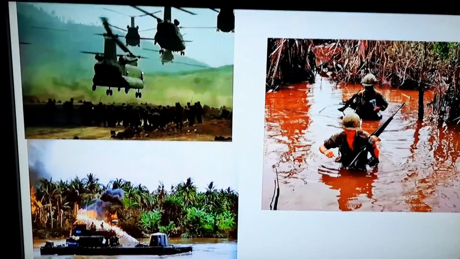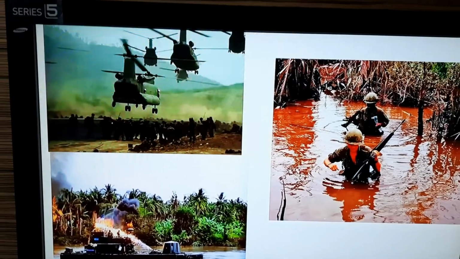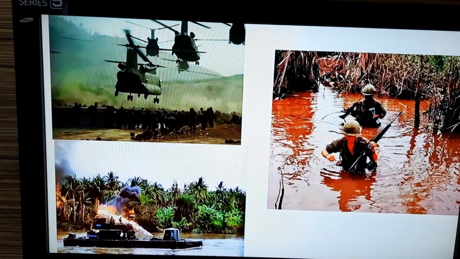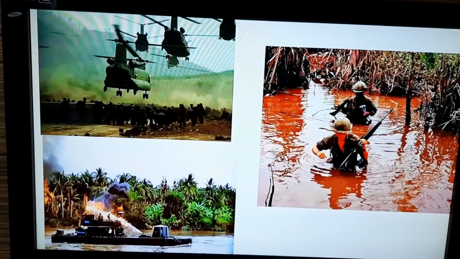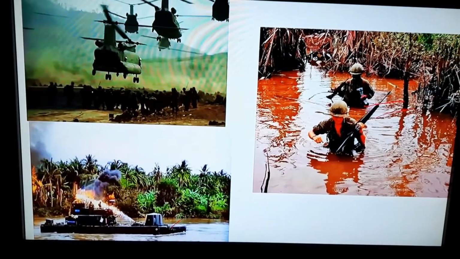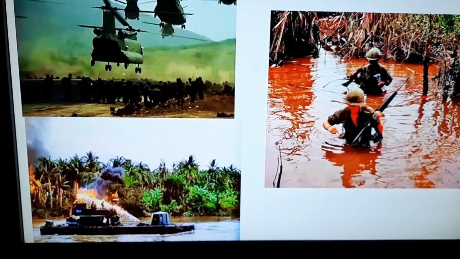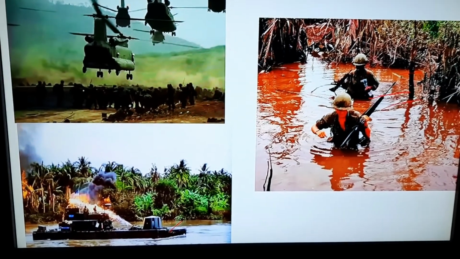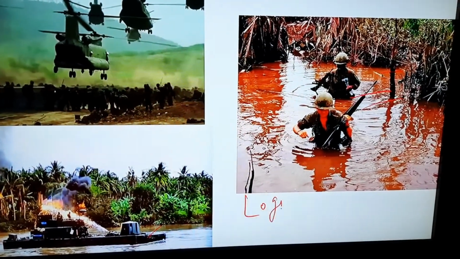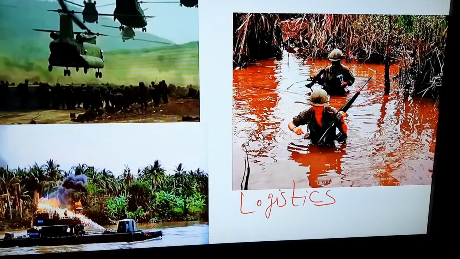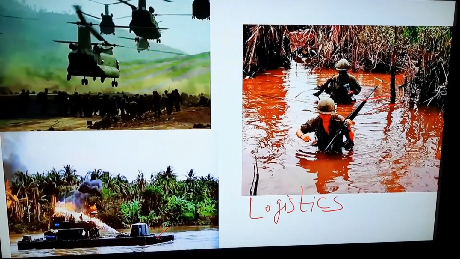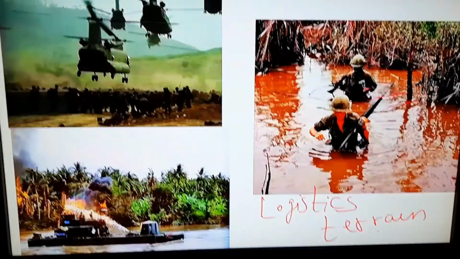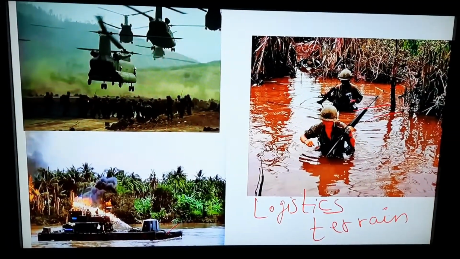Children, before we end this topic, let us see some pictures of the Vietnam War with the US. We can see in the pictures how the bombs were dropped from the helicopters, how the fire broke out in the jungles of Vietnam, and how the Vietnamese military are crossing the waterlogged areas. So these are the pictures of the US and Vietnamese war.